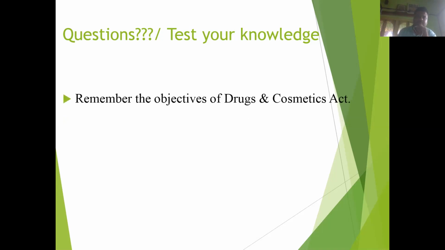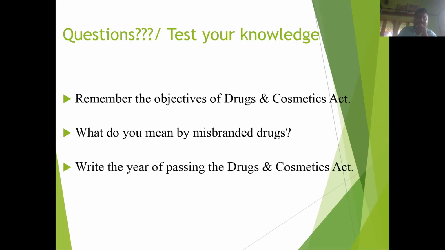First is, remember the objective of the Drugs and Cosmetic Act. We already discussed the objective of Drug and Cosmetics Act. Remember the objectives. Second question, what do you mean by misbranded drug? That means what is misbranded drugs? Third question is, write the year of passing the Drugs and Cosmetic Act. Remember the year of passing of Drugs and Cosmetic Act. And the last question is, what is patent? What is patent? So these are the 4 questions. You have to remember the answers of the 4 questions and write the answers in your notebook.